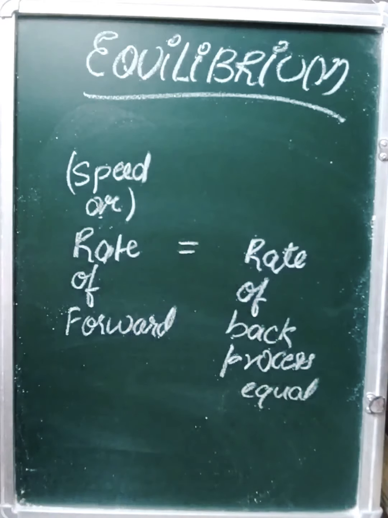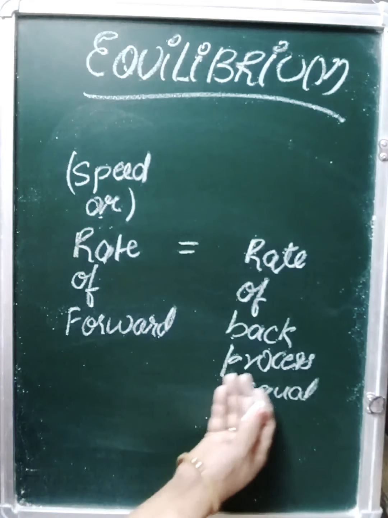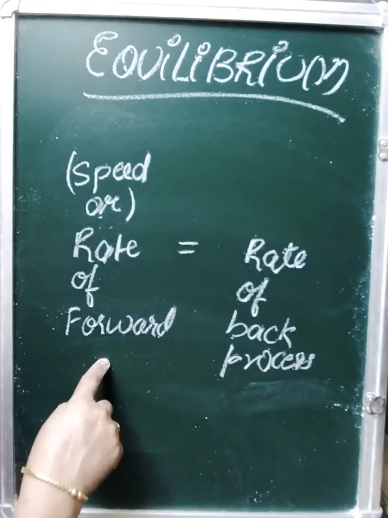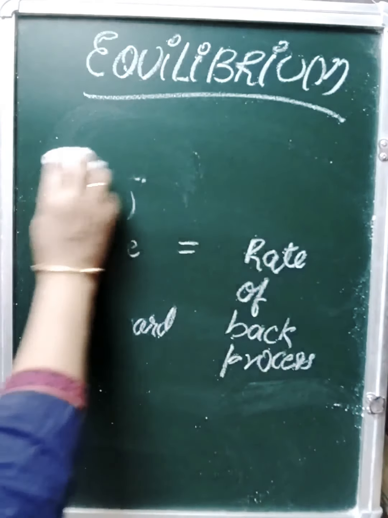This is what? State of equilibrium. So what is the state of equilibrium? A state of equilibrium is the state when the rate of forward process becomes equal to the rate of backward process. That's one thing here. Let's take an example for a chemical reaction.